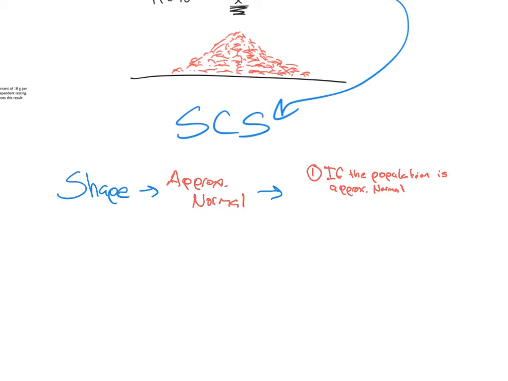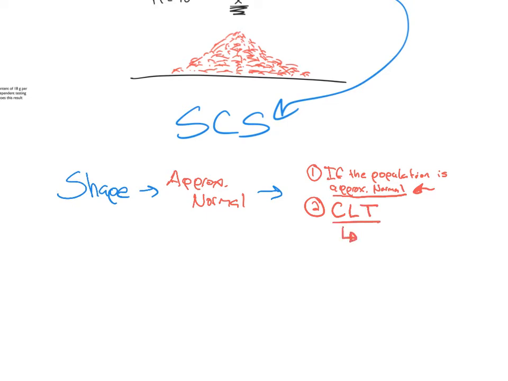But the second tier check, if this is not true or we don't know, what if they said the population is skewed right? Well, that's not normal. What if they said skewed left? That's not normal. What if they just didn't even tell us? Well, then we don't know if it's normal. So then we have a second one, and we call that the central limit theorem.